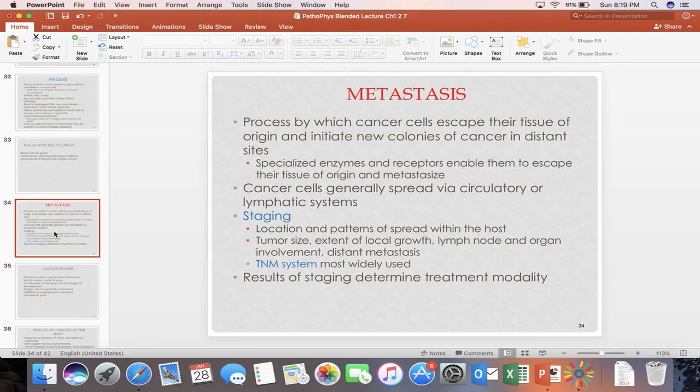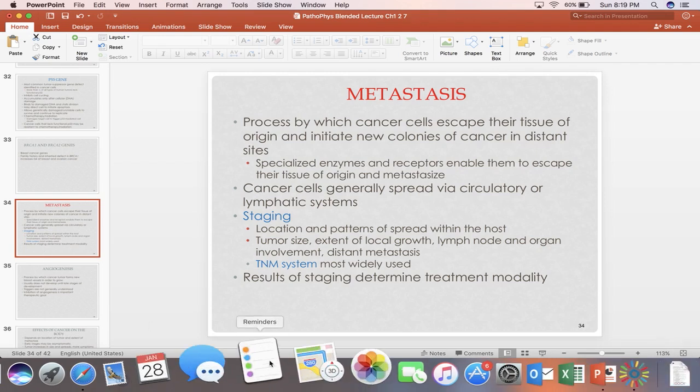The staging considers location and pattern of spread within the host. It considers the tumor size, extent of local growth, lymph node and organ involvement, and distant metastasis. It is also known as TNM, where T is for tumor, N is for node, and M is for metastasis. It is the most widely used staging system. The result of staging determines the treatment modality.